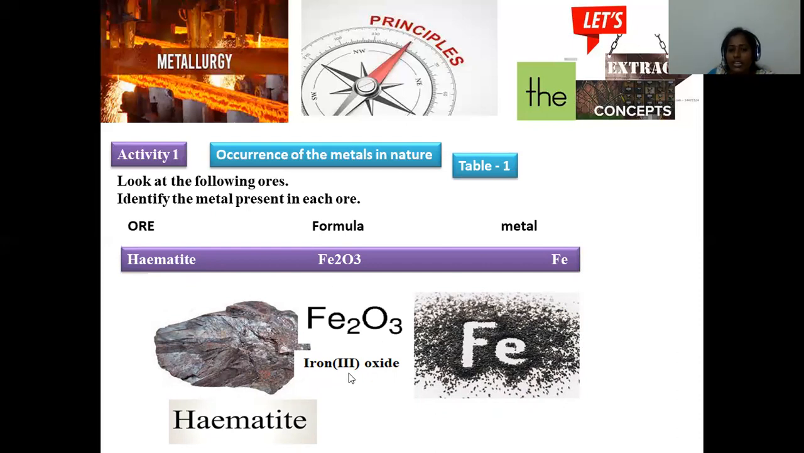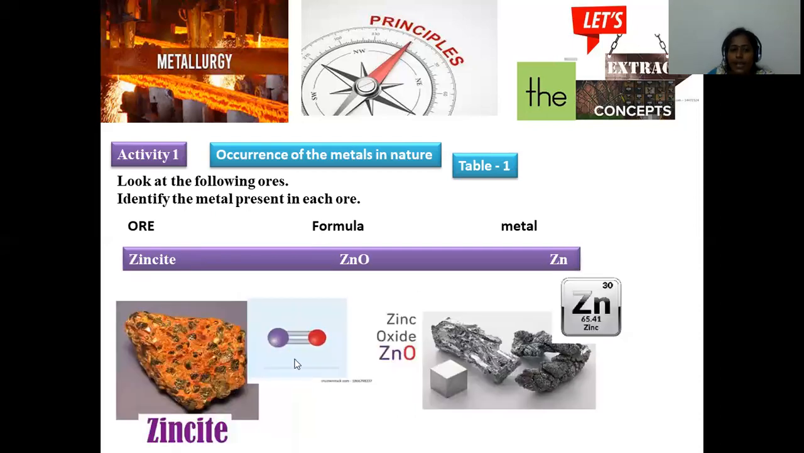Iron exists in the plus three oxidation state, and it is suitable for the extraction of pure iron metal. It is the oxide form. The chemical name is iron trioxide, and the chemical formula is Fe2O3. This is called hematite. Now let's move on to zinc again.